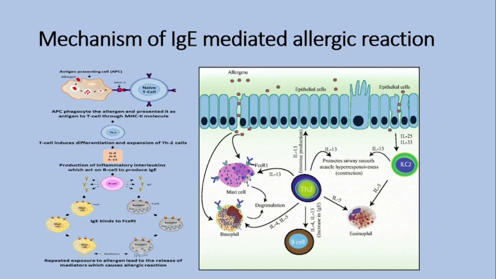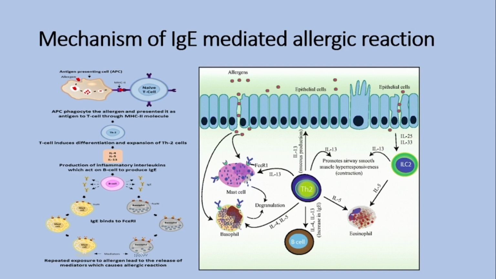What is the mechanism of the IgE-mediated allergic reaction? An allergic reaction requires the sensitization of the specific antigen, which is recognized by naive T and B lymphocytes. During sensitization, the immune system first encounters the antigen, the allergen in this case, and antigen-presenting cells, APC, then recognize it as a foreign antigen.